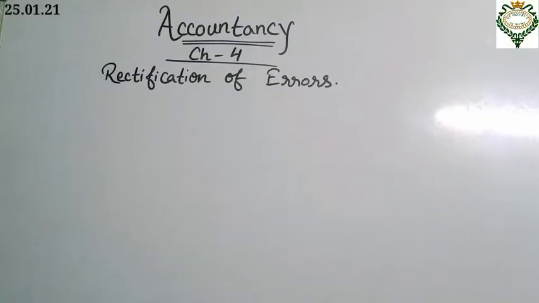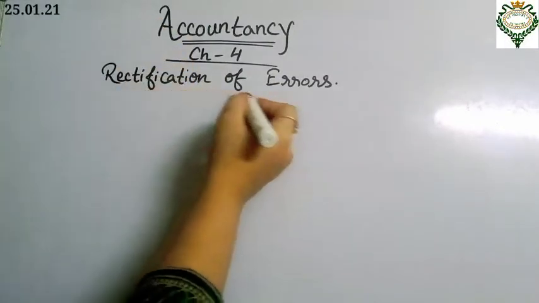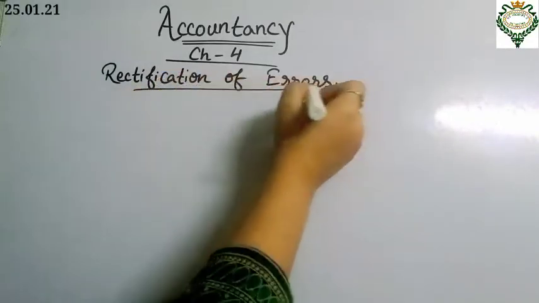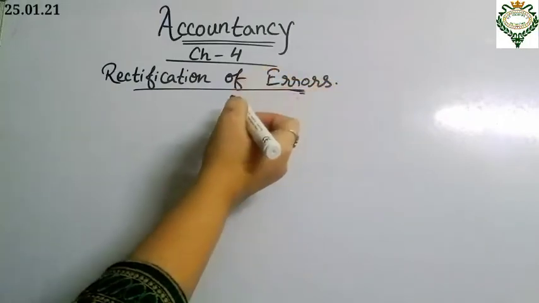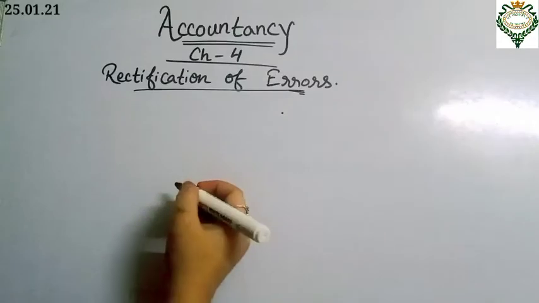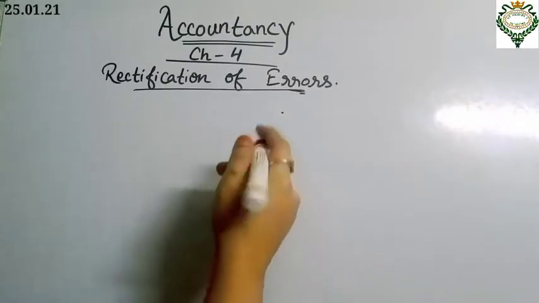Good morning students. Today we'll be starting a new chapter in accountancy, that is chapter 4, rectification of errors. So first we will understand what is rectification of errors. Even though business transactions are recorded in the books of accounts, there remains a possibility of accounting errors.